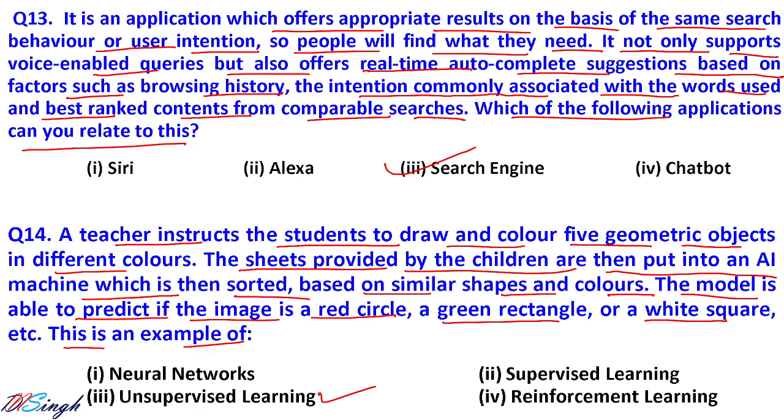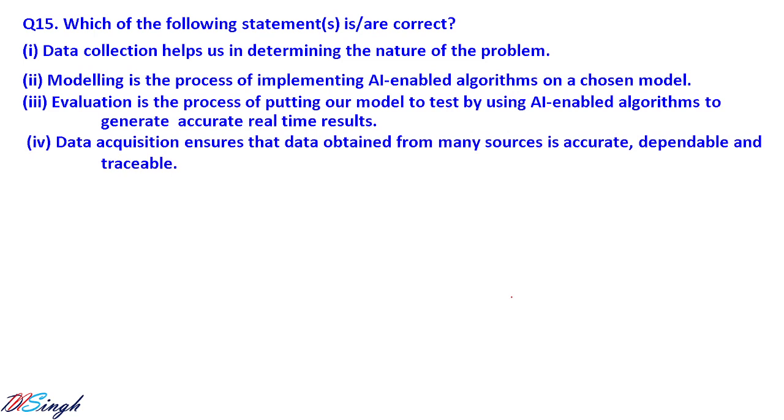So there are no specific labels given to the machine or data. By seeing the data itself, the machine tries to learn or sort. So that is called what? Unsupervised learning. Because in supervised learning, we already have to give the labeled data set. Let us go for question number 15.